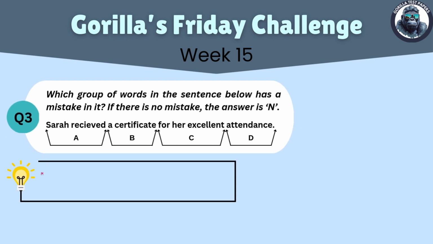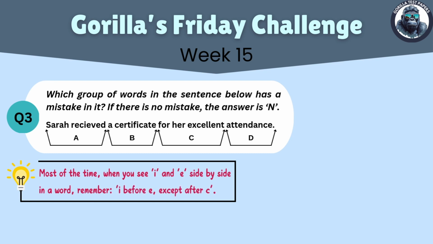The learning point for this question is that most of the time, when you see I and E side by side in a word, remember I before E except after C. This means that in most words, I comes before E unless it comes after the letter C. Now, using this learning point and looking at the sentence, we can see that received is spelled incorrectly, and this is also a common mistake. The correct spelling is shown on the screen now, as it follows the rule I before E except after C. And if we look at the sentence in the question, the word received appears in group A, so therefore the correct answer to this question is A.